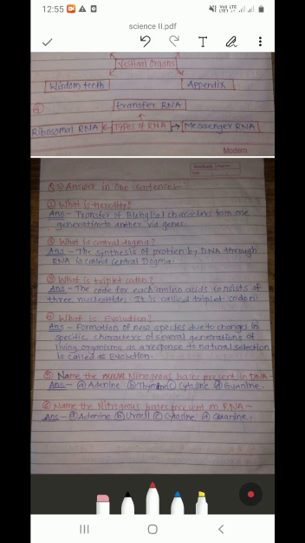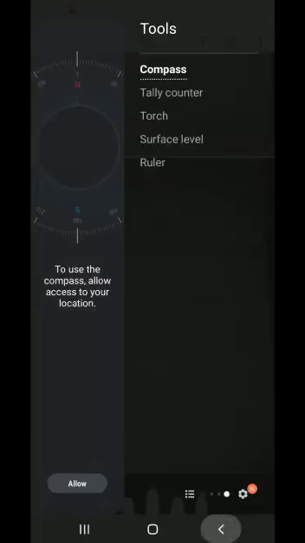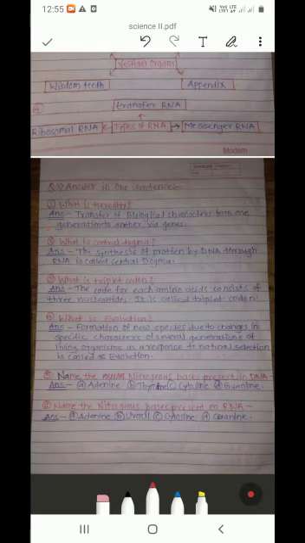Then, fourth is, what is evolution? If you study the lesson, you will get 3 definitions of evolution. The most important, common definition I have written here.